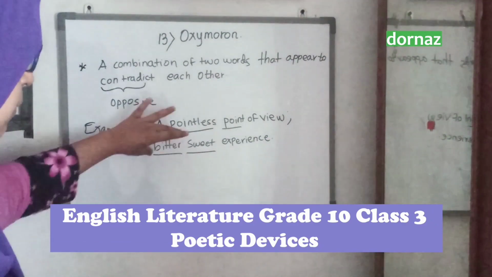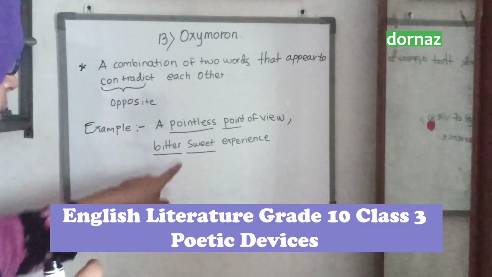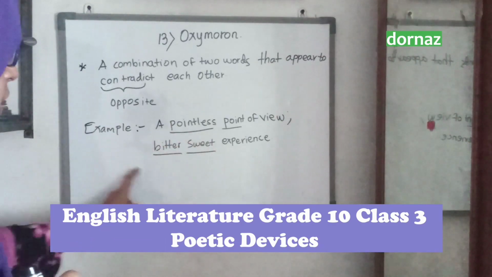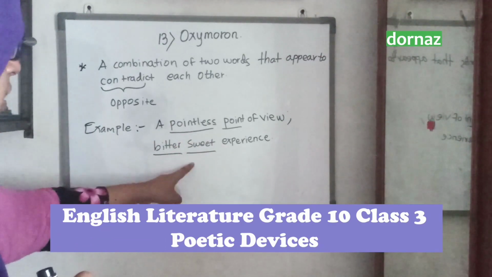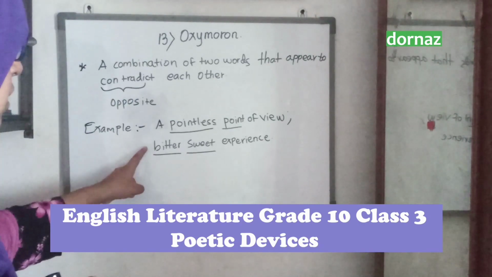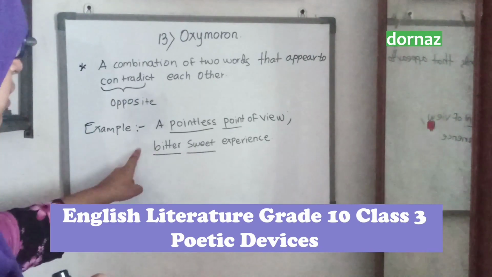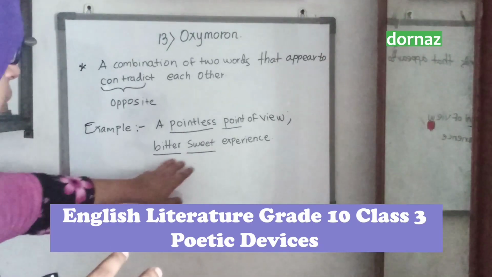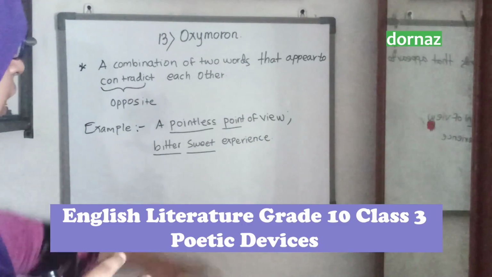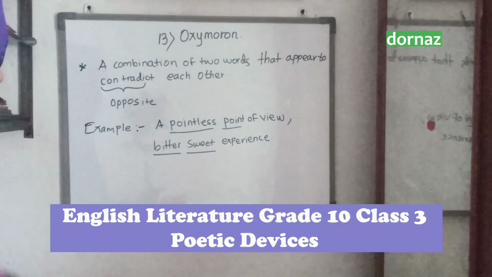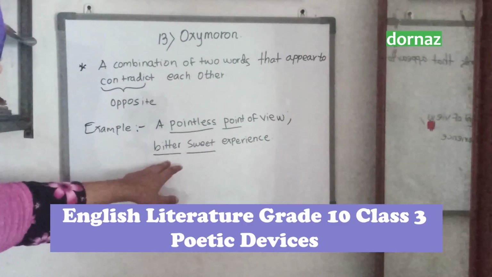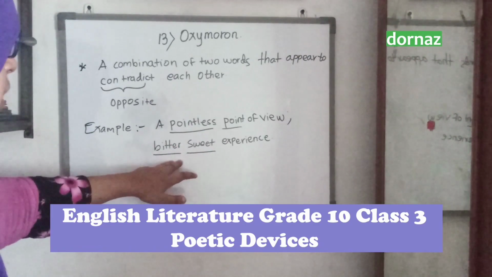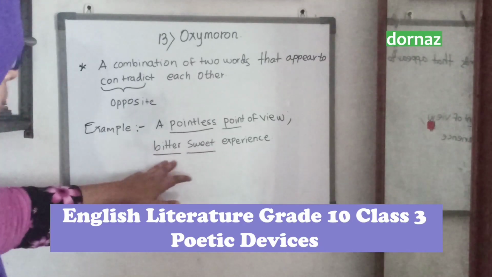Bitter, sweet. These are combined in a line. Bitter is nearby sweet, so these two words are combined. This is a combination of two words, bitter, sweet. And also see that bitter is the opposite word of sweet. These two words are altogether opposite. They don't possess the same thing. Bitter is different from sweet because bitter is the opposite word of sweet. Sweet is the opposite word of bitter.